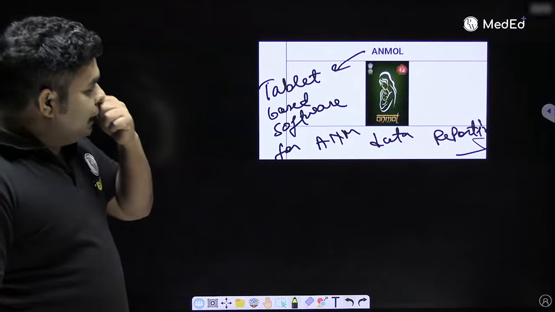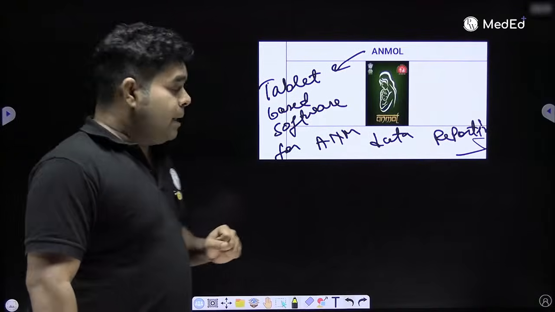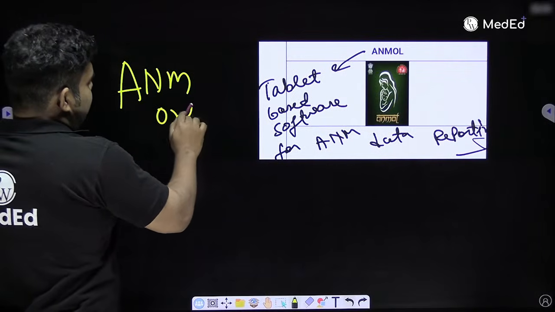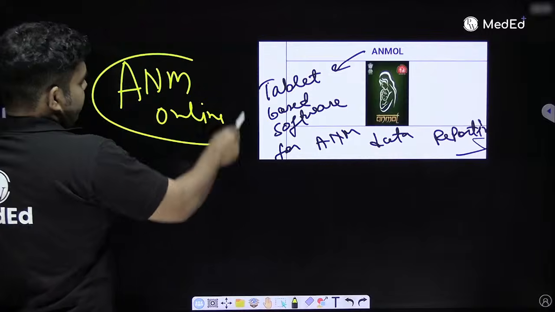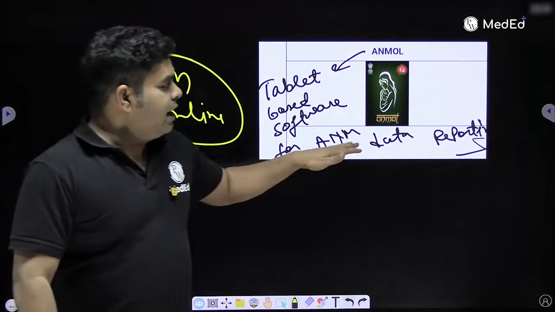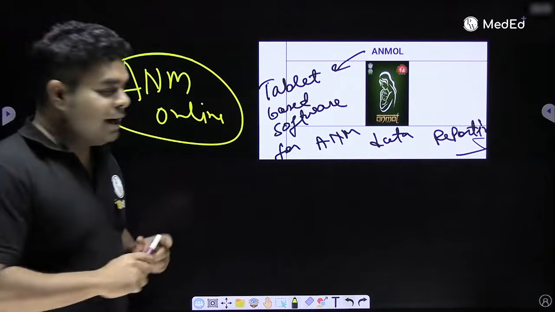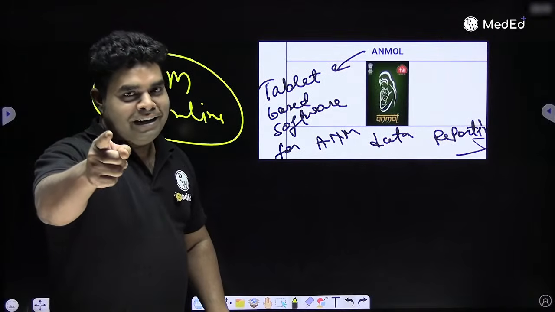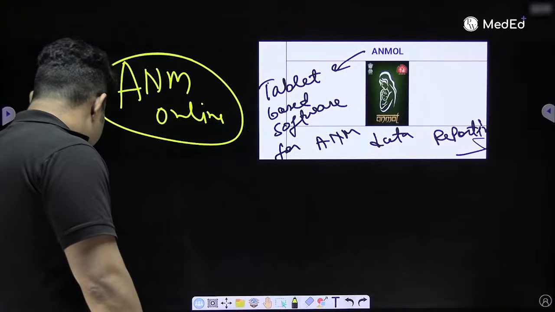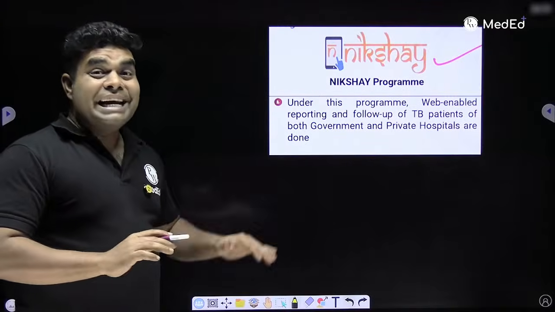Now this is the Anmol program. If you look, focus here, there is a mother and child with a green color logo. So it is Anmol because it is ANM Online. So they call it Anmol, ANM Online. What is this? This is tablet-based software which will be given to ANMs for data reporting. So this software is Anmol, ANM Online. Do you remember green color mother, green color child? Never forget, tablet-based software for ANM data entry. Okay, that's Anmol.